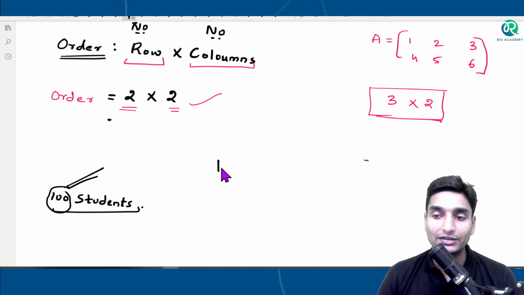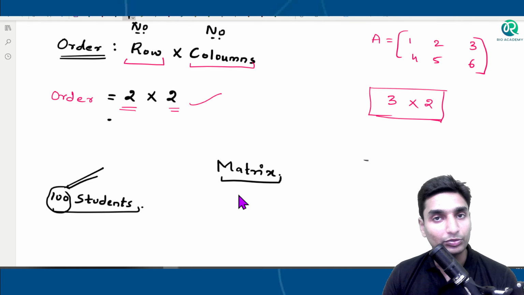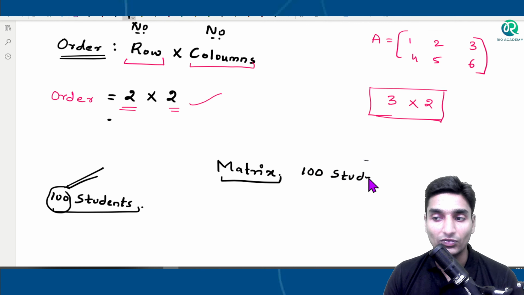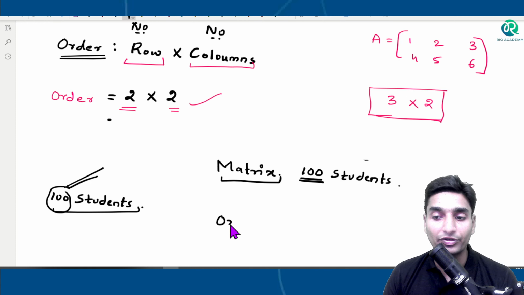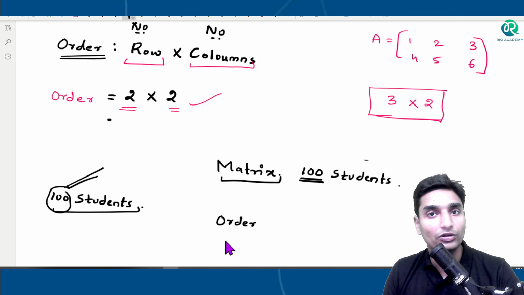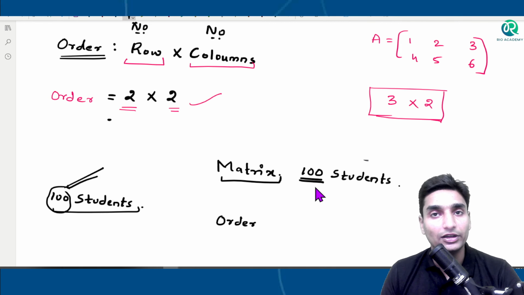Suppose I take the number of students in an institute to be in a matrix format. There are 100 students. If I do it in tabular format, like a registry format, definitely I'll be able to know 100 students. If I do it in matrix format also, I should always consider the data of 100 students, right? So basically I only want the number of students. But whenever we represent the matrix, we always represent it with the help of order, correct? Order of a matrix. We don't say number of elements in a matrix and so on. We always say order of a matrix.